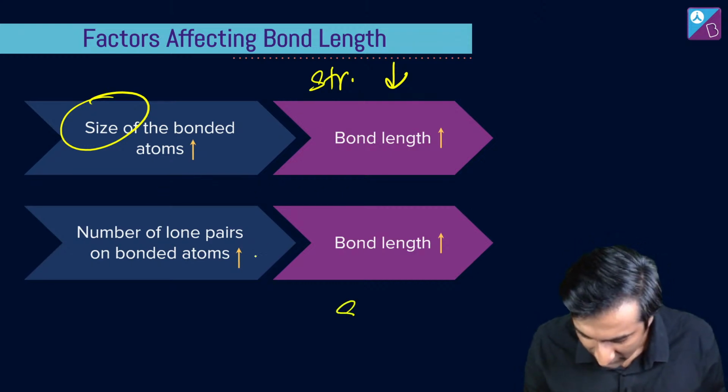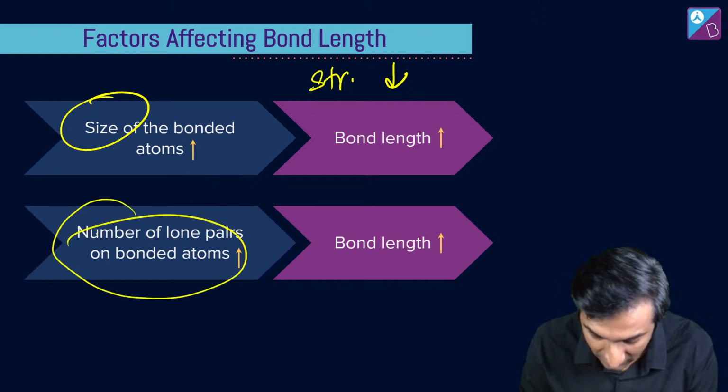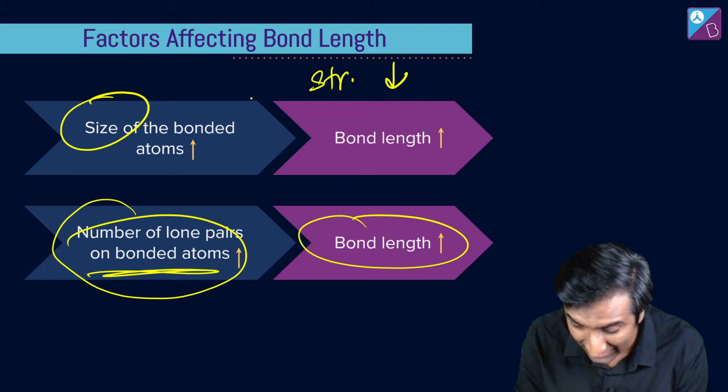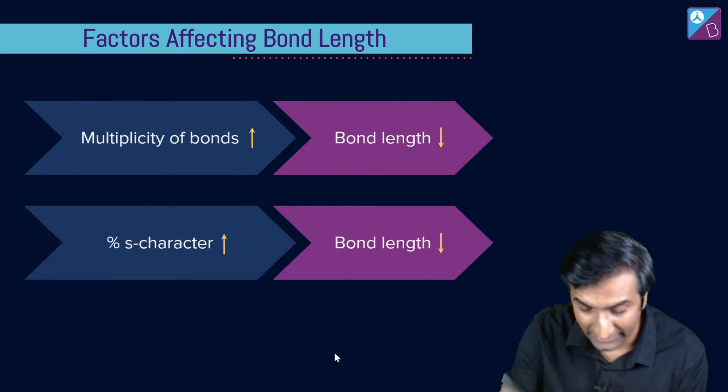Bond strength यहाँ पे कम है और इसमें है bond strength यहाँ पे भी कम है. ठीक है. अगर number of lone pair है ज़्यादा bonded atoms में तब भी bond length बढ़ जाती है. And in both of these cases, the strength of the bond would decrease. Okay. I'm giving that here itself.